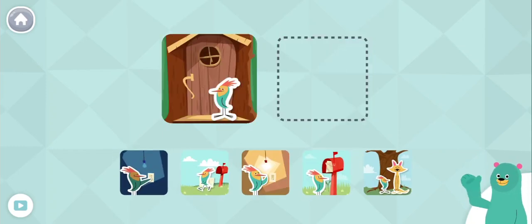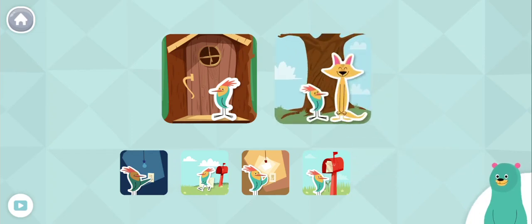This is Peck by the door. Which one shows Peck with Sandy? Peck is next to Sandy. Awesome!